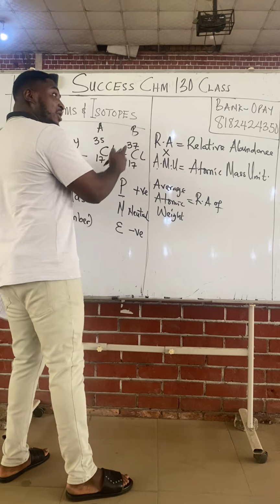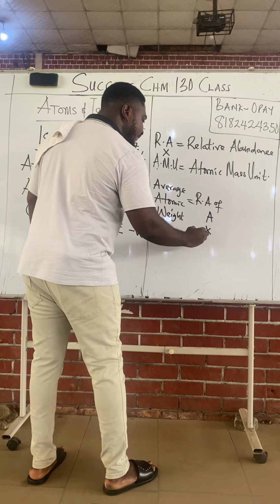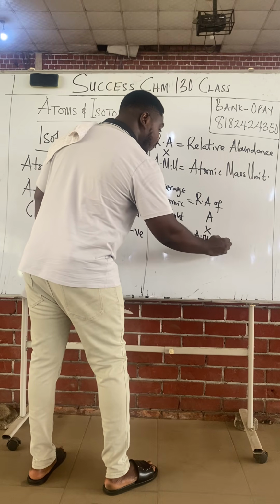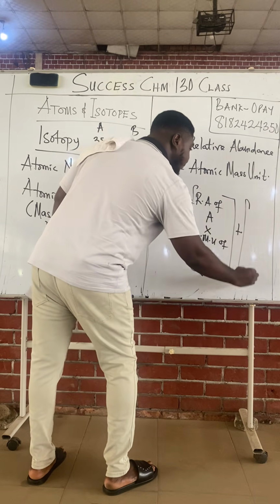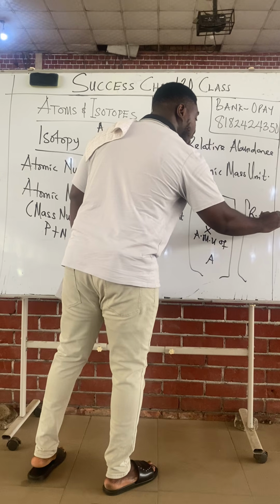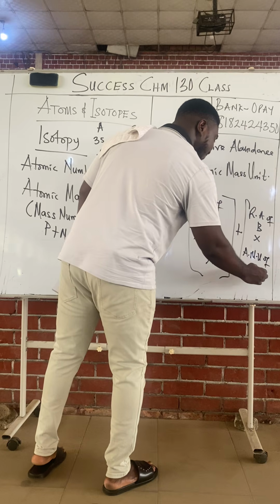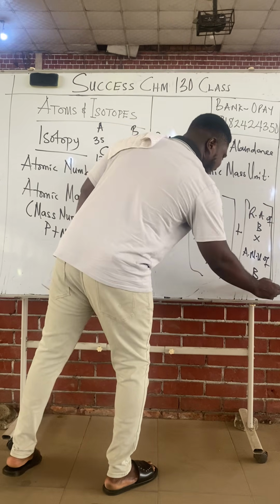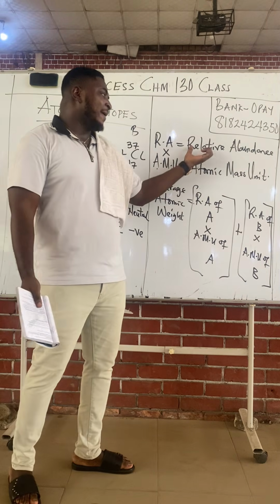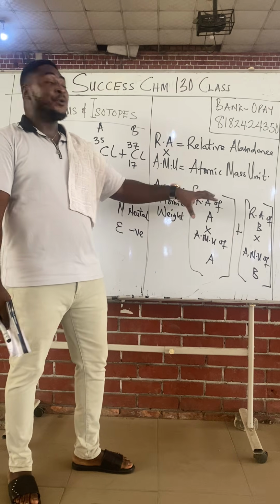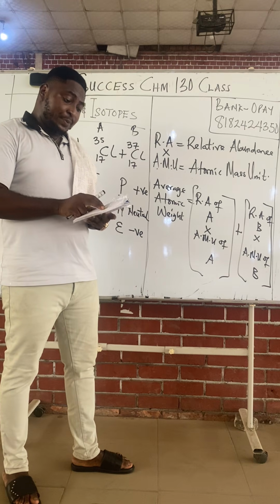So let's call this one A and this one B. It's RA of A multiplied by AMU of A, plus RA of B multiplied by AMU of B. Class, note that this RA is relative abundance and measured in percentage. This might look simple until they give you the two abundances and you have to find them. And when that happens, you will need to be good.